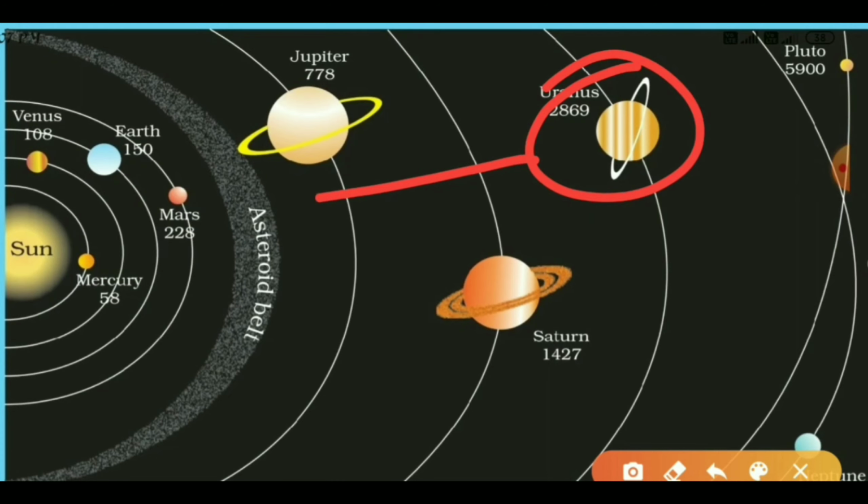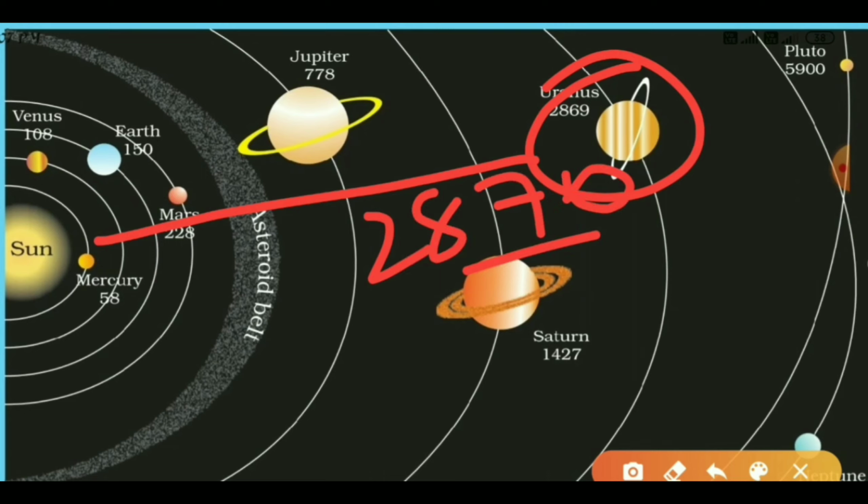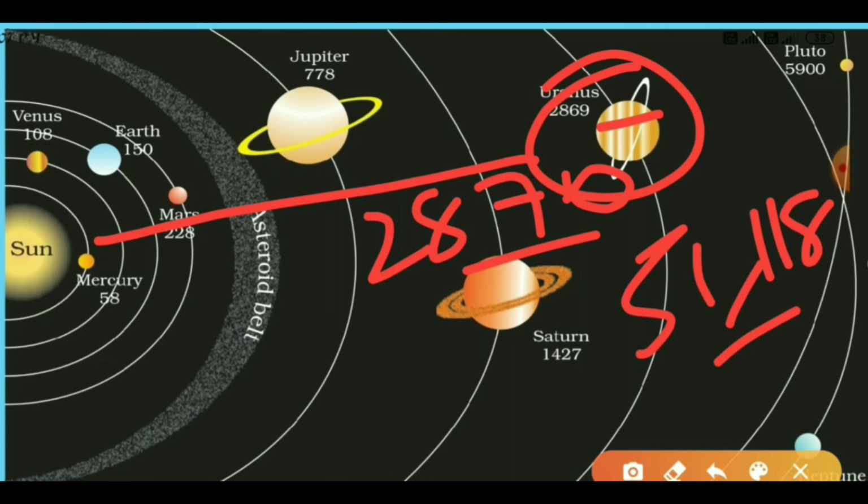The distance between Uranus and the Sun is 2,870 million kilometers, and the diameter of Uranus is 51,118 kilometers. Uranus has 27 moons.